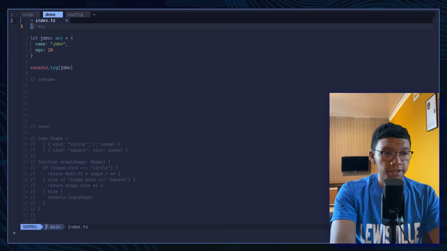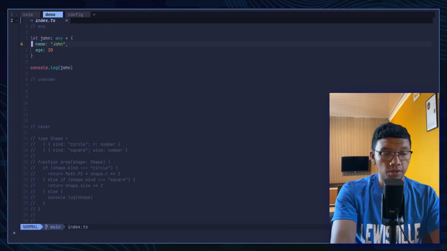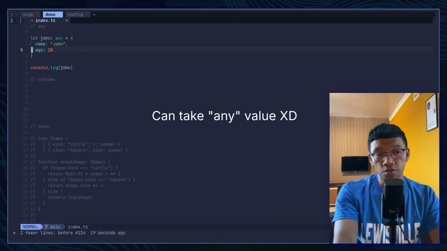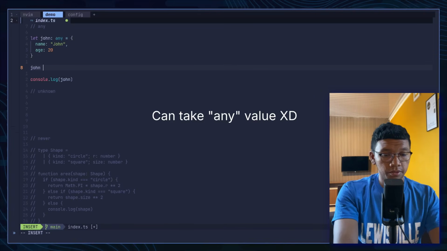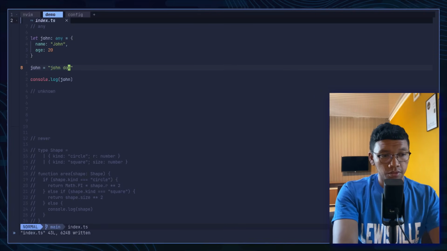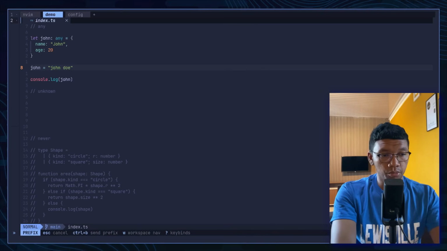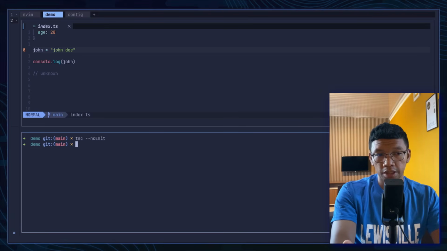For example, here I have John. Its type is any, and it stores this object, and a variable marked as any can get a new value, so we can reassign a new value, for example a value of type string. So we can do something like that. And now if we're going to type check our project, as you can see, there are no errors.